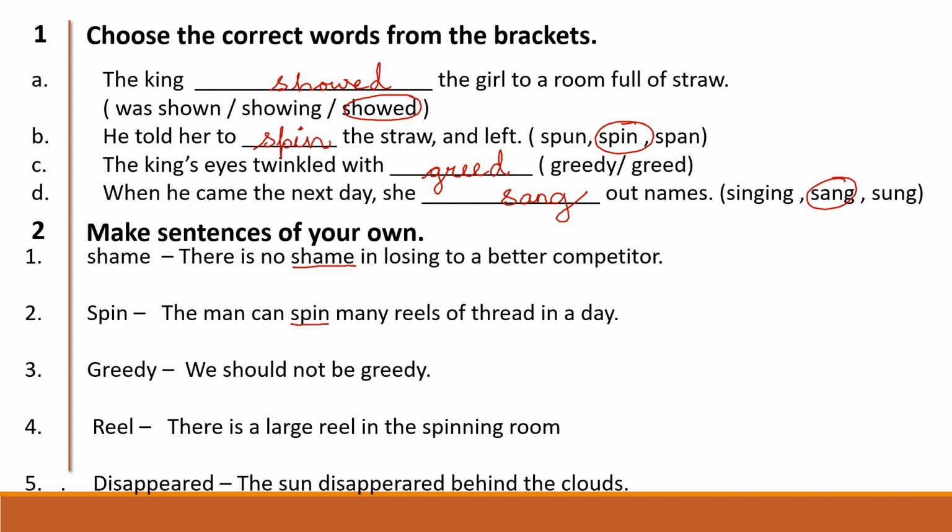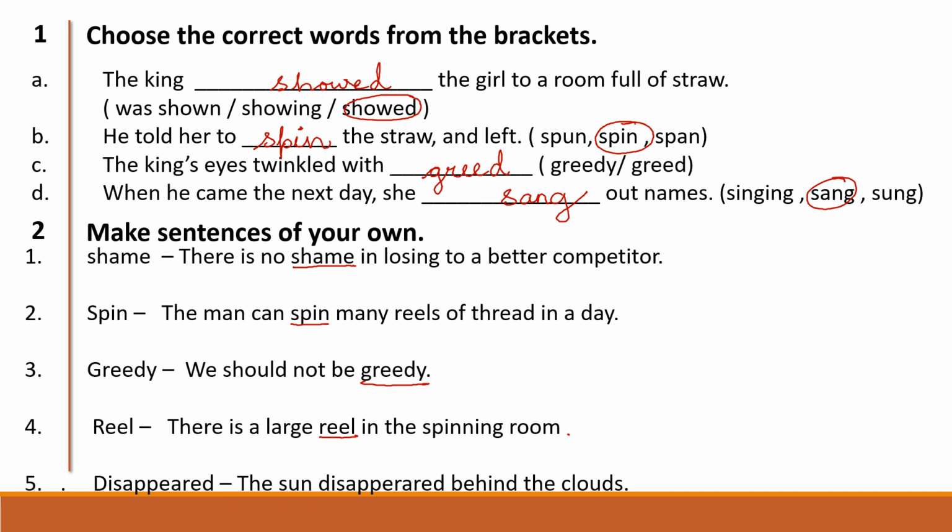Coming to number 3, greedy. I have made a sentence, we should not be greedy, and I'll just underline it here because I've used greedy here. Coming to number 4, reel. There is a large reel in the spinning room here. So the answer, there is a large reel in the spinning room.